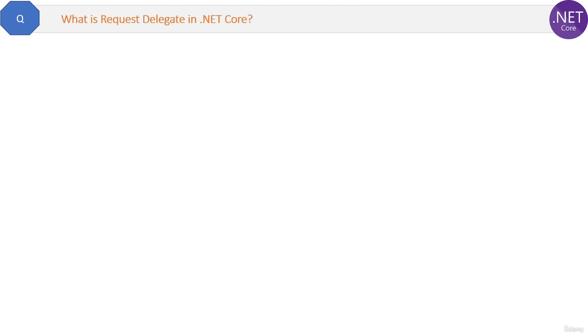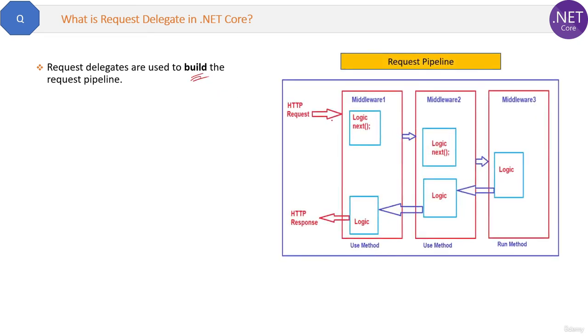What is request delegate in .NET Core? The simple answer is request delegates are used to build the request pipelines. This is the diagram of the request pipeline. Here you can see an HTTP request is coming, and then inside the configure method it is visiting three middlewares, okay? Middleware 1, 2 and 3. This we call a request pipeline, okay? The request pipeline is a virtual pipeline which contains the middlewares only.